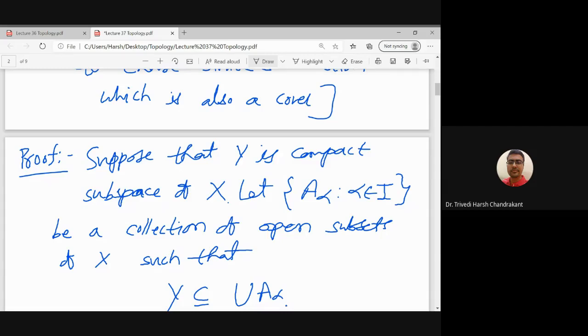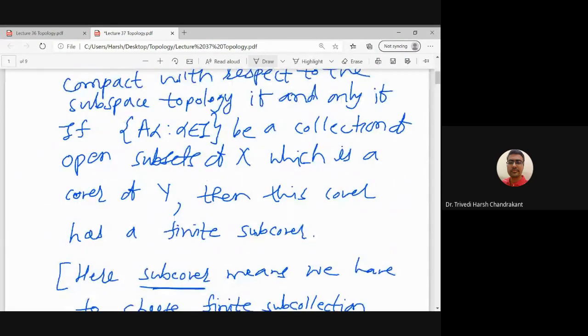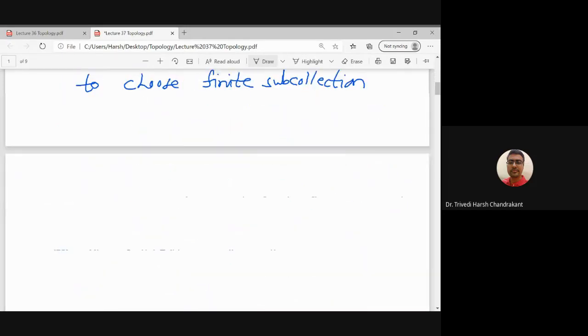So that is the meaning of Y being a compact subspace. Now what we want to show is, we start with a collection A_alpha of open subsets of X which covers Y, and then we will show A_alpha has a finite subcover.